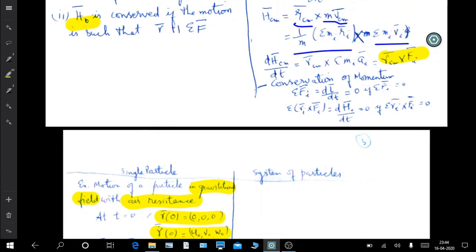Now, conservation of momentum. If sigma Fi is 0, then linear momentum is conserved. Also, if the cross product of Ri and Fi is 0, then in that case angular momentum is conserved.